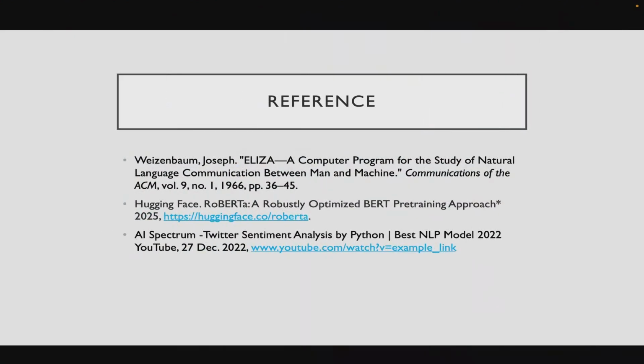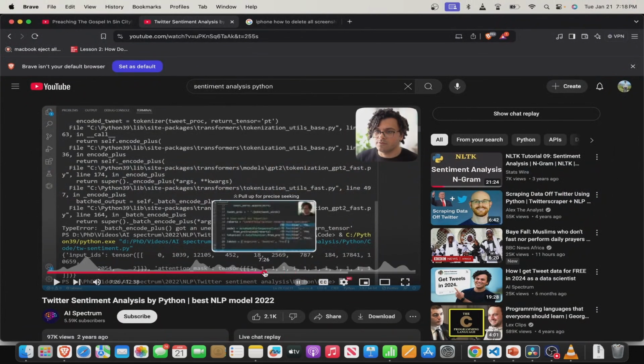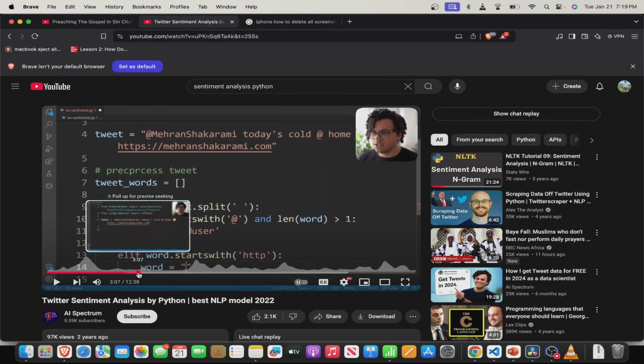The third reference is to a YouTube video I used for inspiration. That is inspiration to use the Roberta model because I was unsure of which one to use, as well as help to implement it in code in Python. The channel is called AI Spectrum, and the video is called Twitter Sentiment Analysis by Python. Here I have it open. He pretty much talks about how he uses the Roberta model to rate different tweets and determine their sentiment.